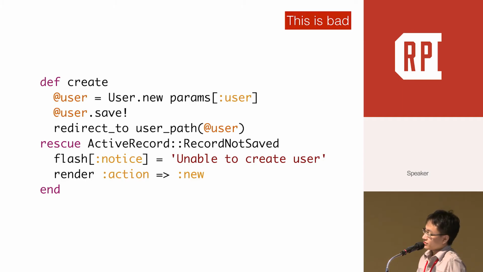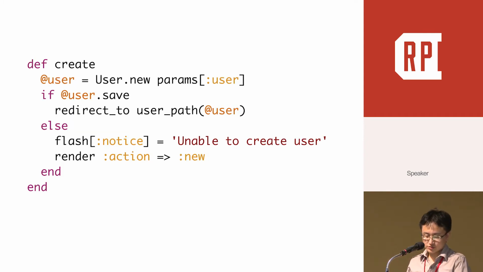Take a concrete Rails example. Since we can expect invalid input, it should not be handled by exceptions, because exceptions should only be used for unexpected situations. So rather than using exceptions, we should use normal control flow, normal if-else control flow. This will make our code more readable. Exceptions should only be used for unexpected situations.